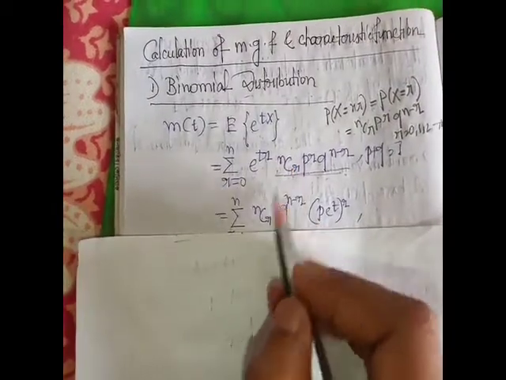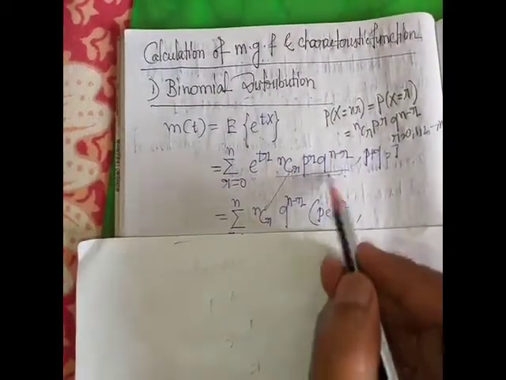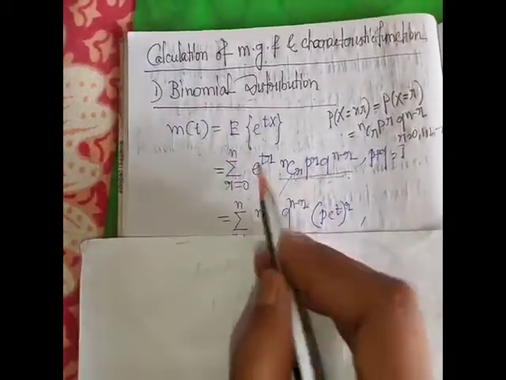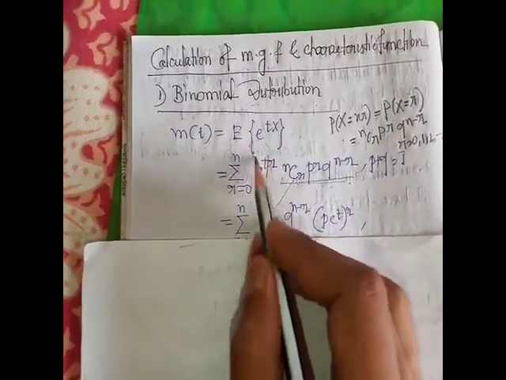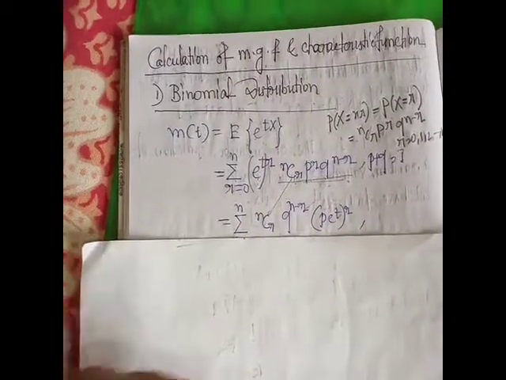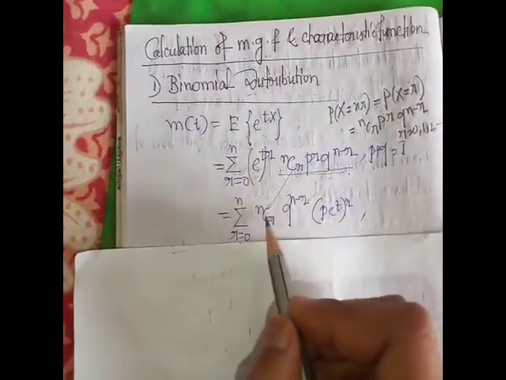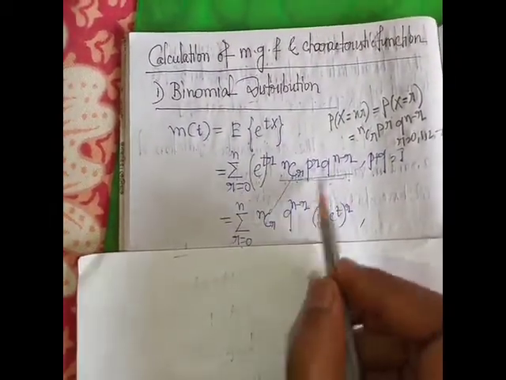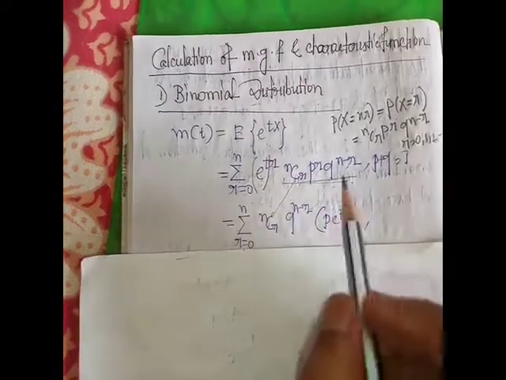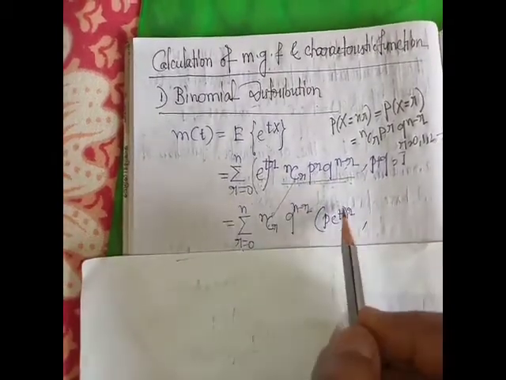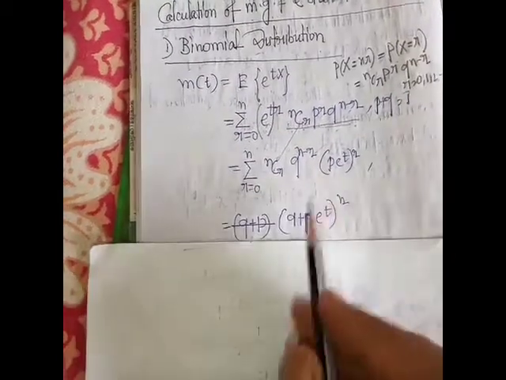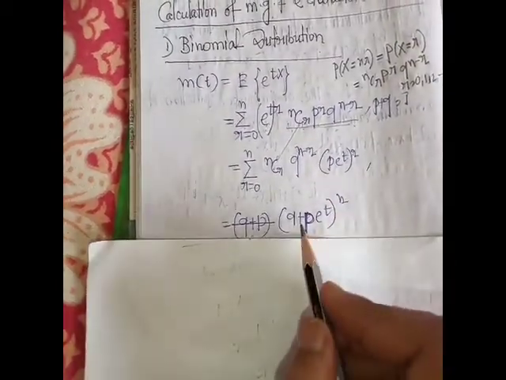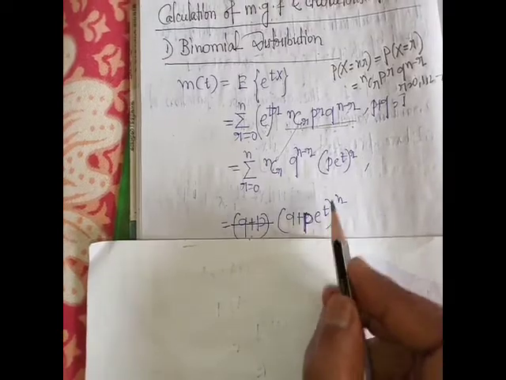This is nCr, q to the power n minus r, p into e to the power t, to the power r. Okay, so this is the expression of q plus p into e to the power t, whole to the power n.